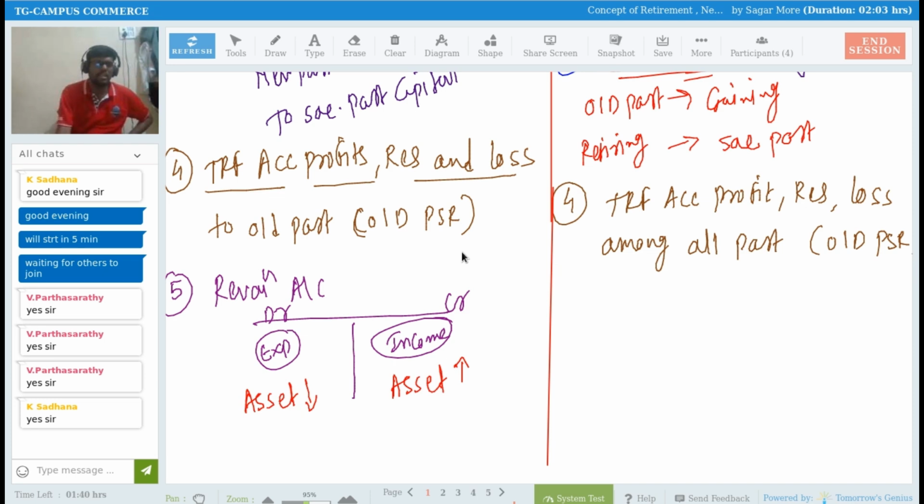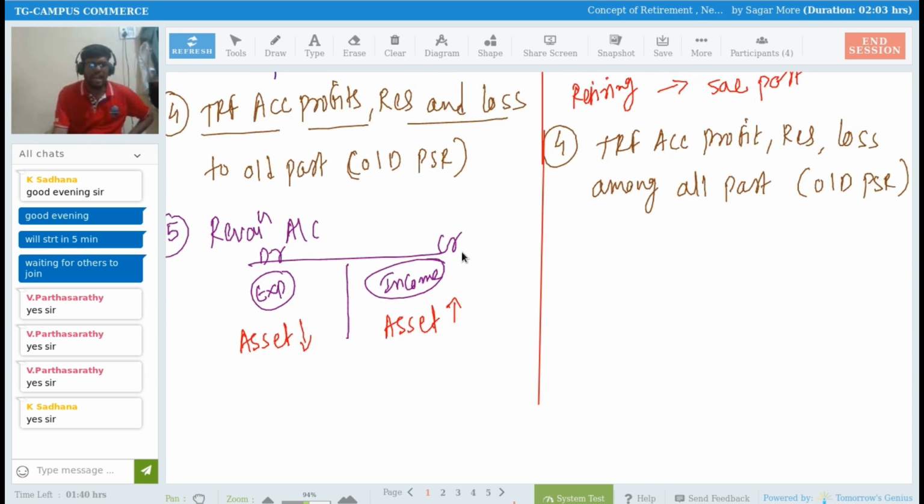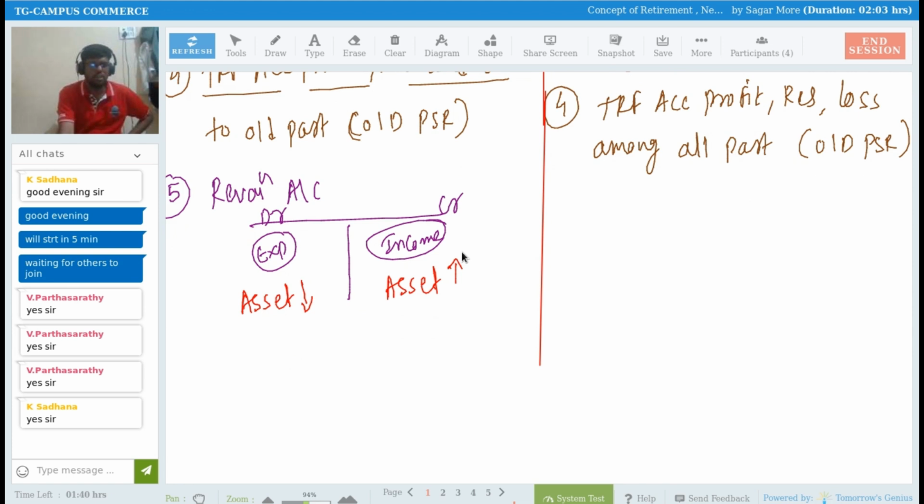And it's exactly the opposite in case of liability. If liability increases, it's a loss for us, and we record it on the debit side of the revaluation account. If liability decreases, it's an income and gain for us, and we write it on the credit side of the revaluation account.